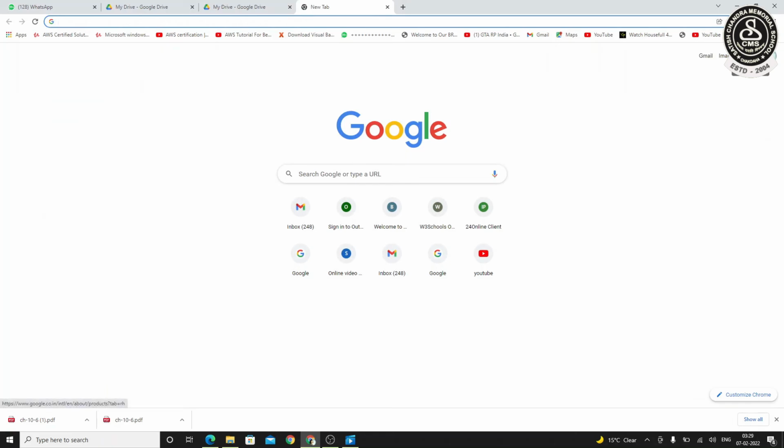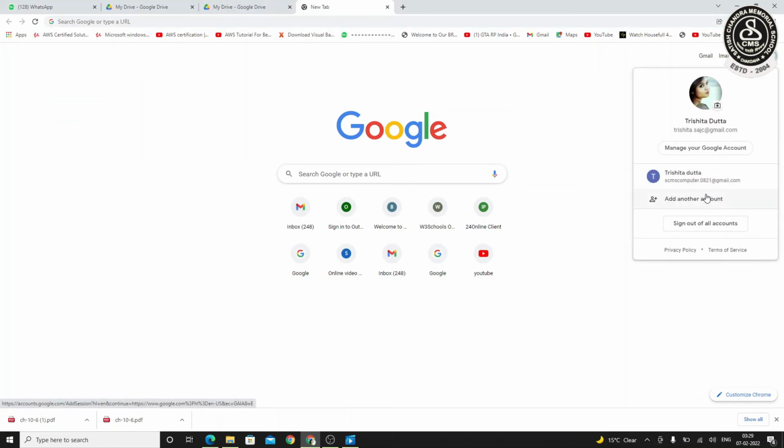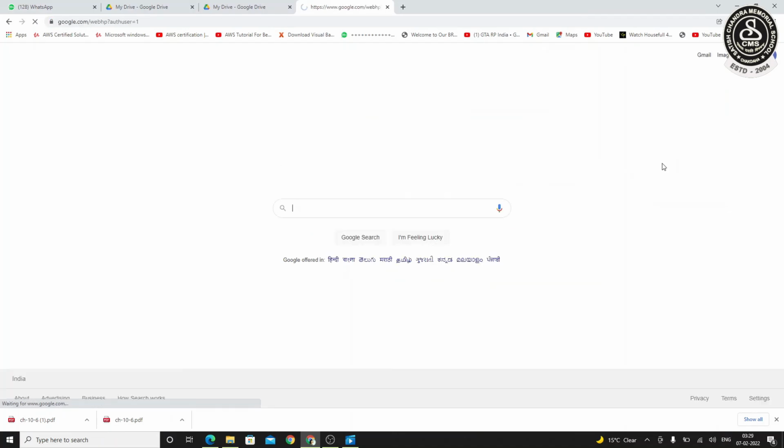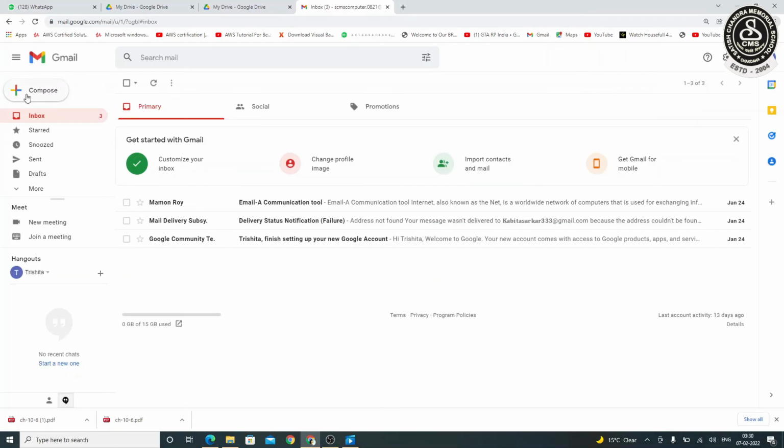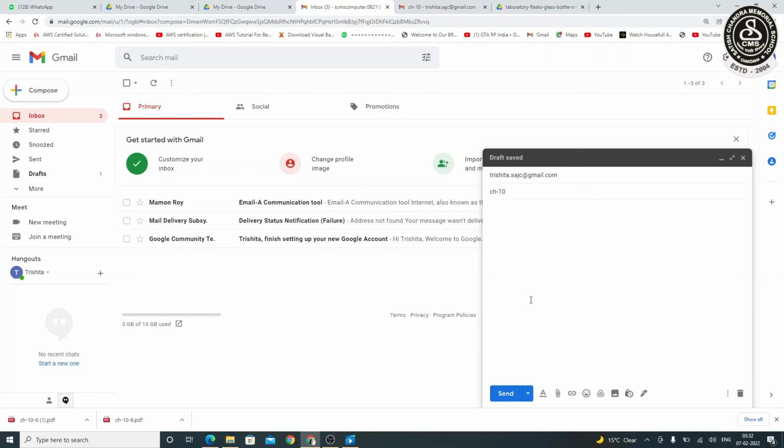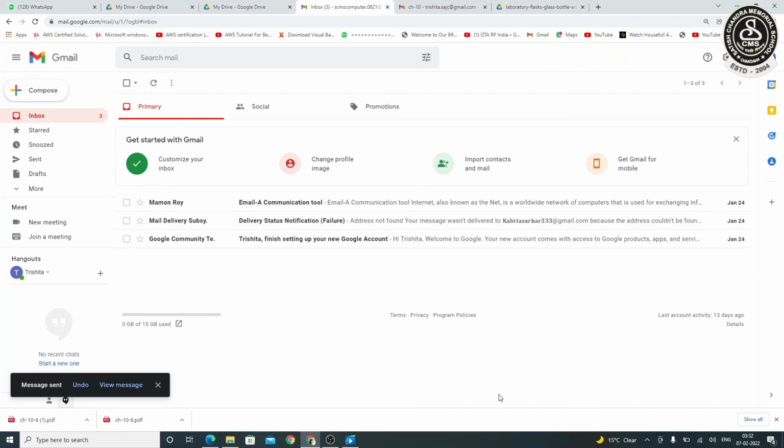And I am going to share it through mail. So I'm going to select this account, and now come to Gmail, compose. I am just pasting the link and then I can send it to my mail account. From there I will see that I can access the file just by clicking on that link. So that's how we can share files from Google Drive. We can upload files, and that's how we can manage our files without having physical memory, using cloud space.